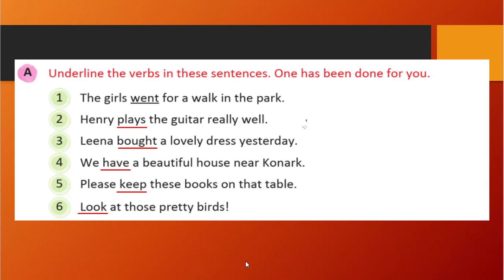So we will simply ask an object question. What action is the object receiving? With which word is the object receiving the action? That word will be our verb. Here, look. So birds. Someone is looking. So that person is doing the action of seeing that thing, and the one receiving it is the bird. The bird is receiving the action, and look is showing the action, right? So look is our verb.